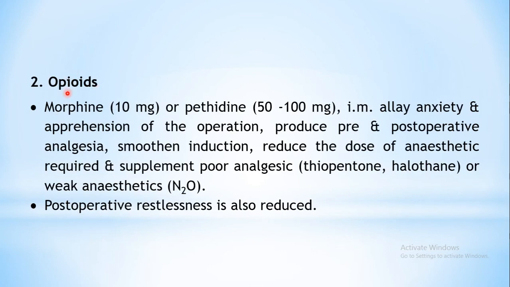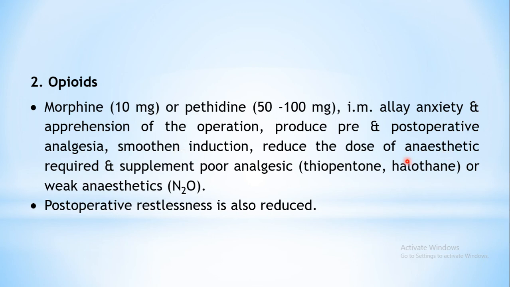Next kind of agent uses opioid. Opioid analgesics may be used, like morphine or pethidine may be used intramuscularly. So these will allay the anxiety and apprehension of the operations. Pre-operative apprehension may be reduced. Also produce pre and post-operative analgesia, abolition of the pain, smoothen the induction.